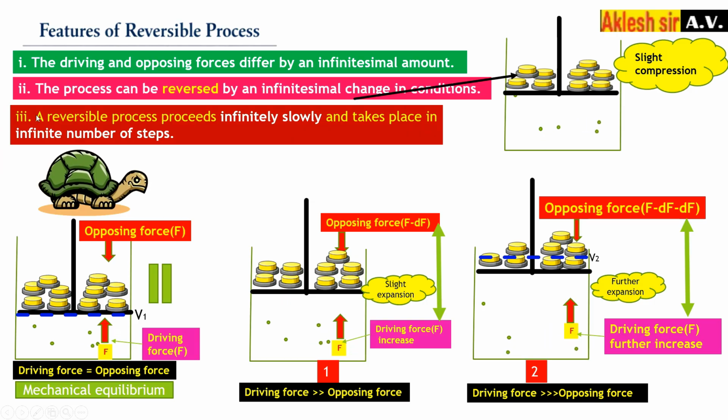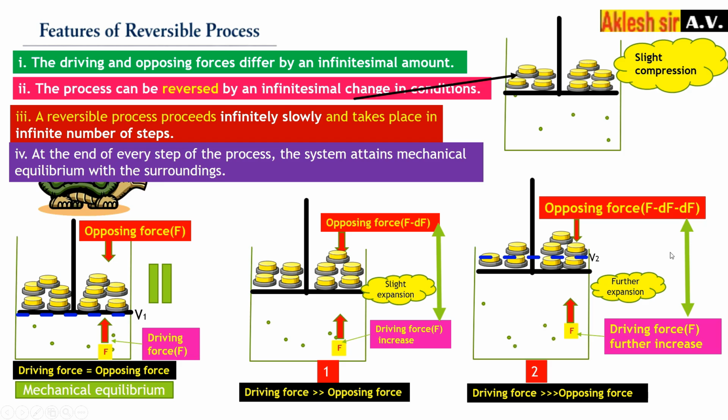So a reversible process proceeds very slowly. Why is it slow? Because there are many steps in between V1 and V2. It takes place in a number of steps to reach from initial volume to final volume.